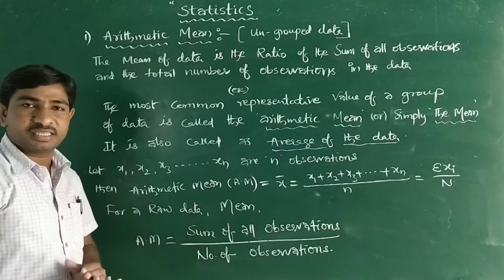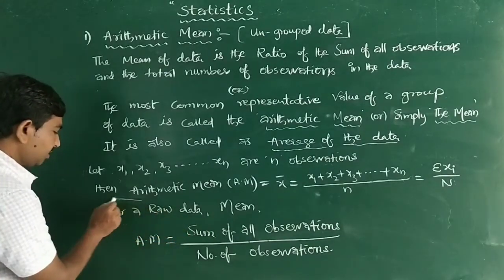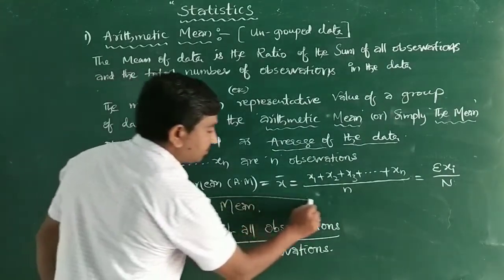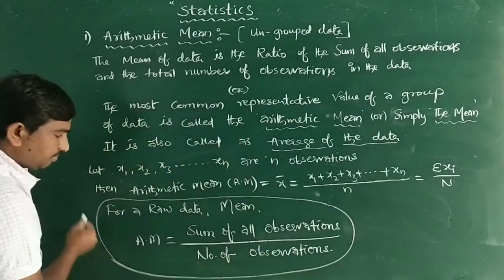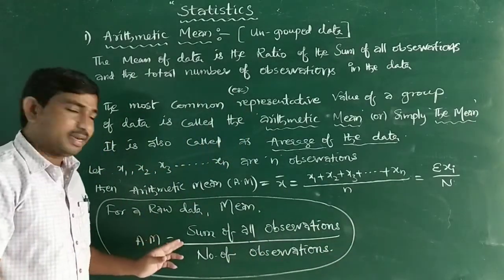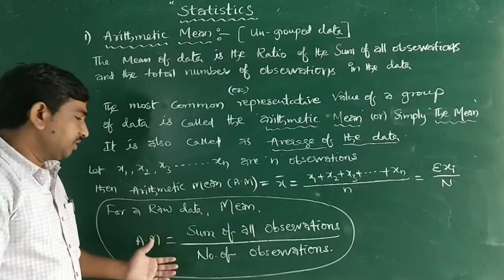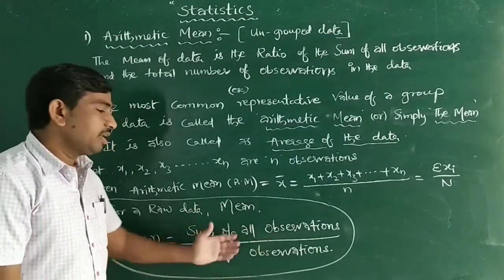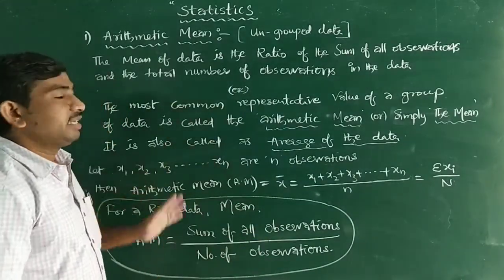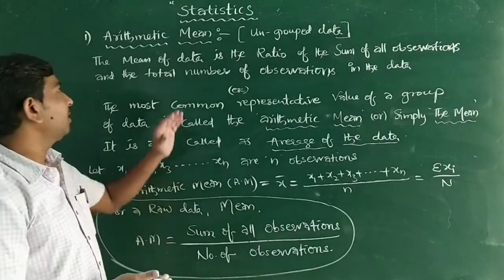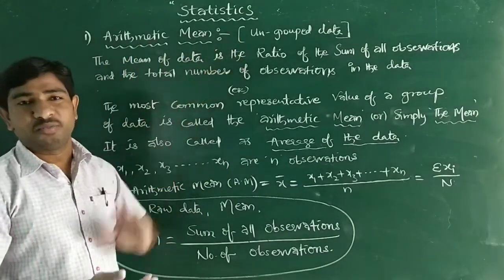You must remember this formula for raw data. This is the definition and formula for the arithmetic mean for ungrouped data.